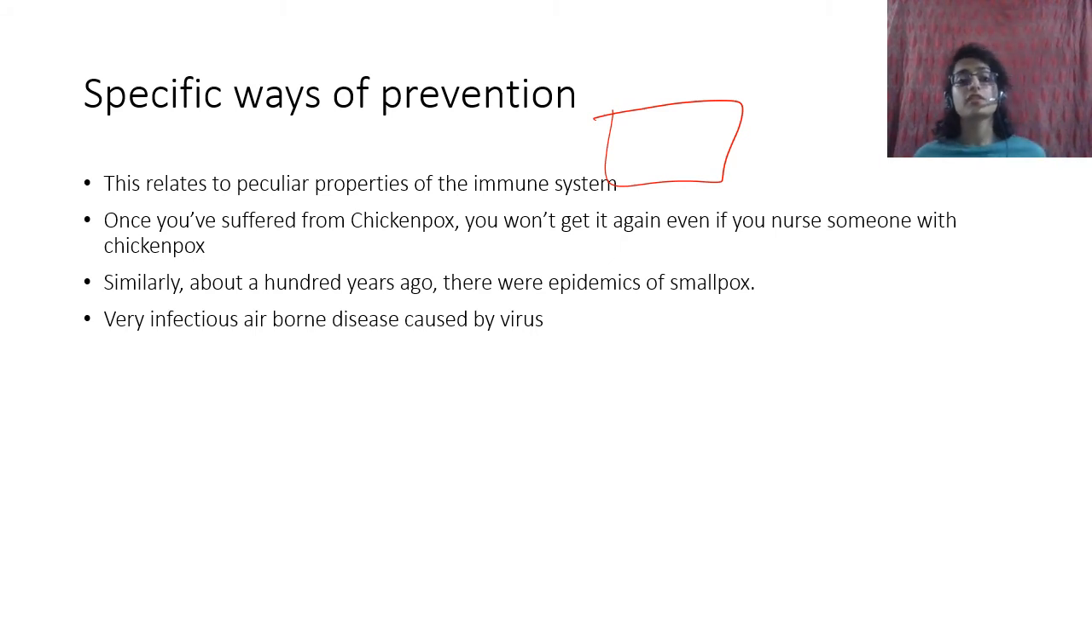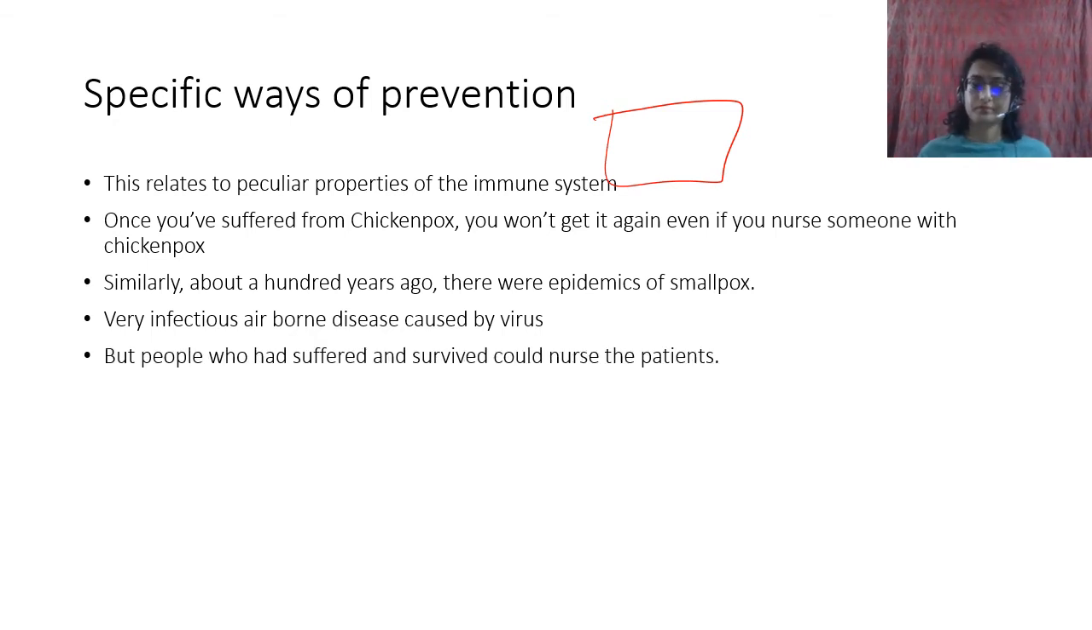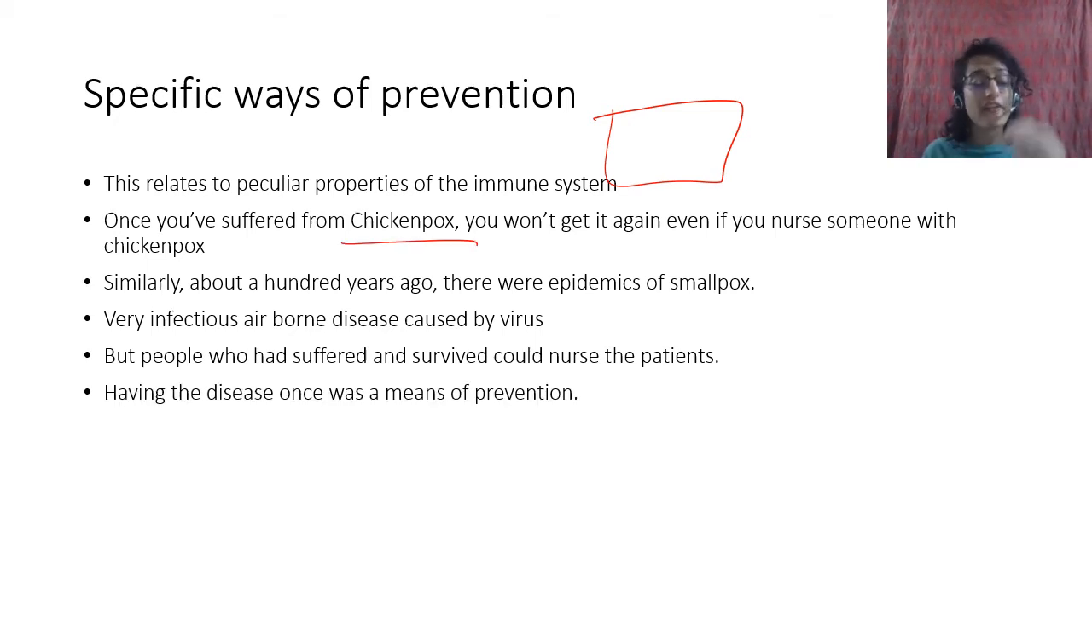This is also a very infectious airborne disease. It is also caused by the smallpox virus, right? So people who had suffered and survived could nurse the patients. Smallpox also caused very small pustules on the skin, and these used to cause a lot of scarring on the face, right? These people who had survived that infection, if their immune system was strong, would survive eventually. They could also nurse those patients without getting smallpox again. This is the same thing that happens with chickenpox also. So having the disease once was a means of prevention of getting it again.